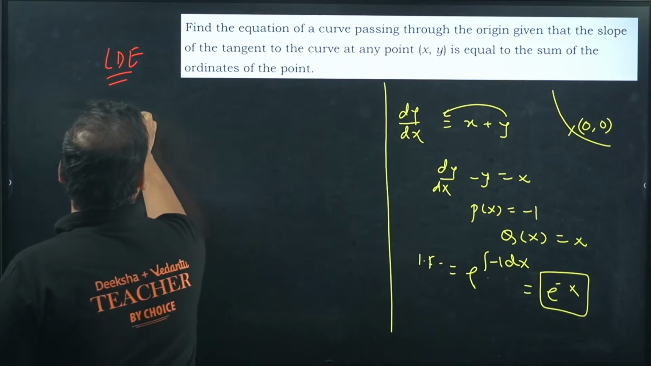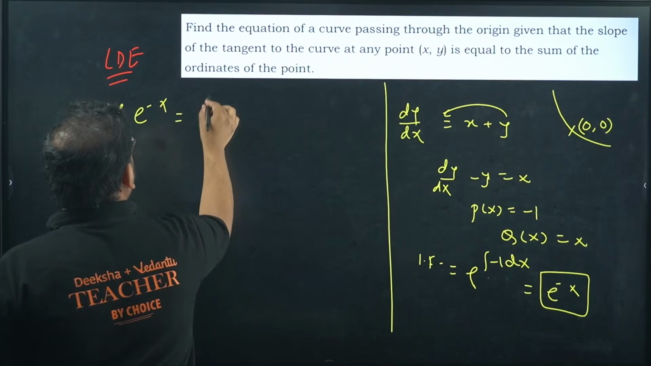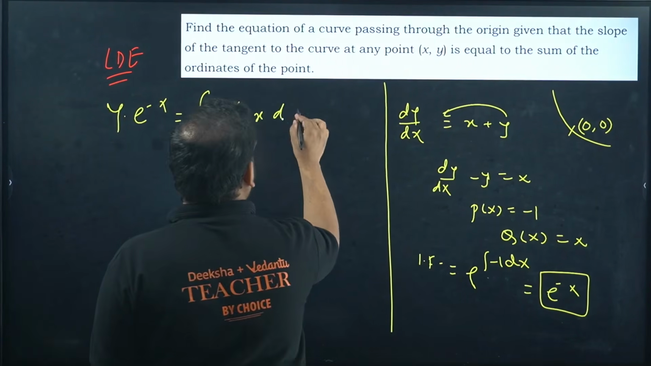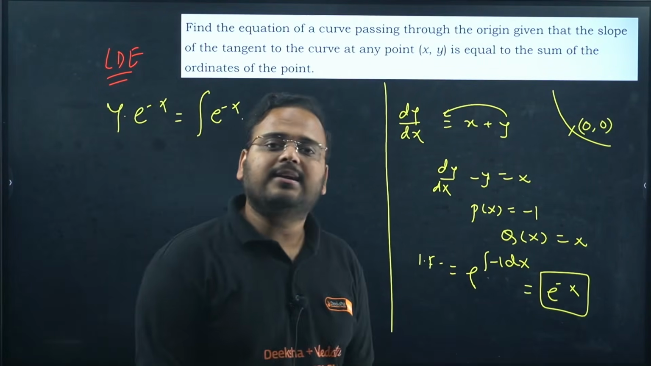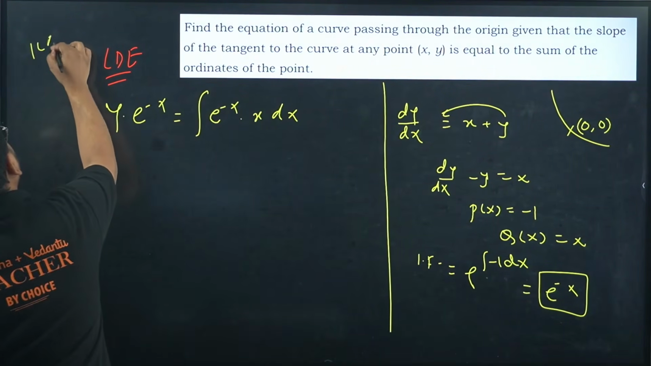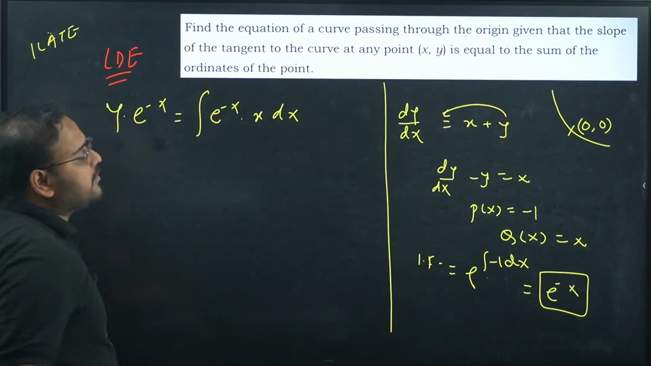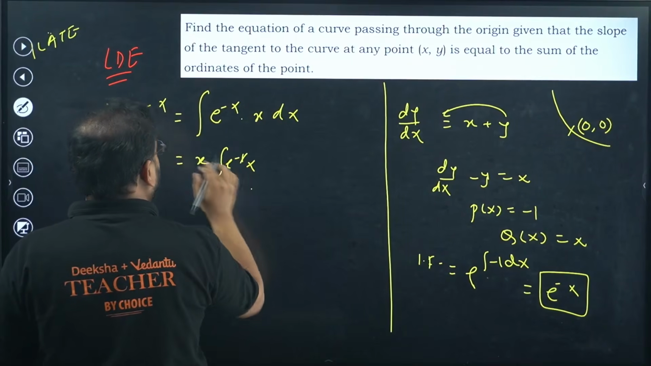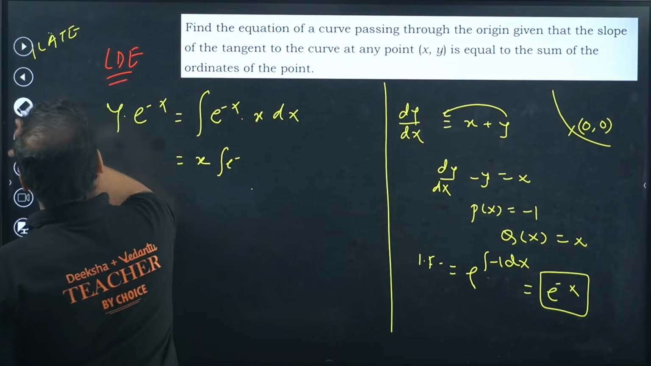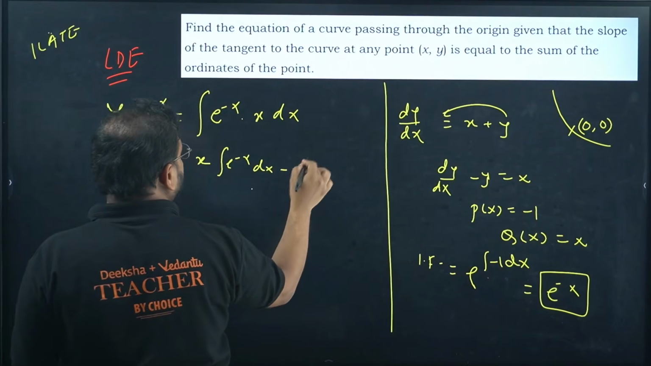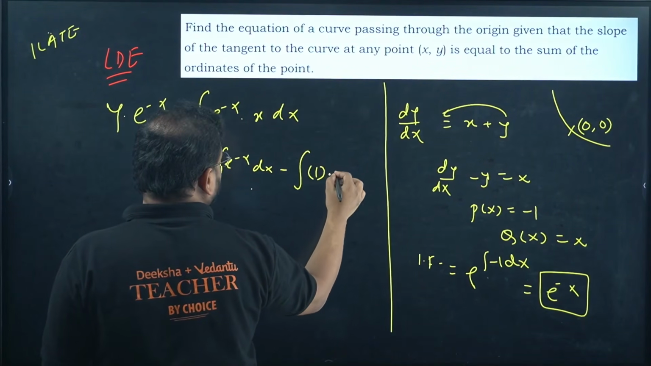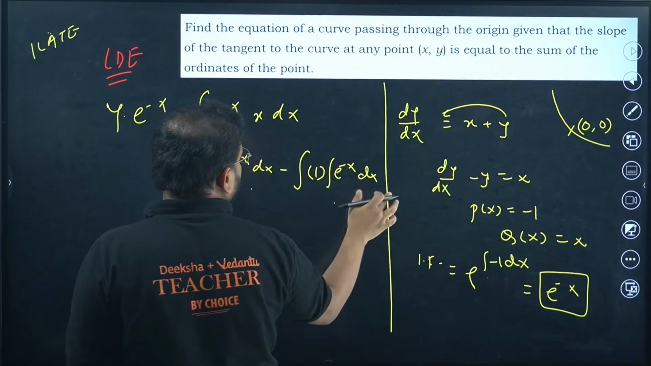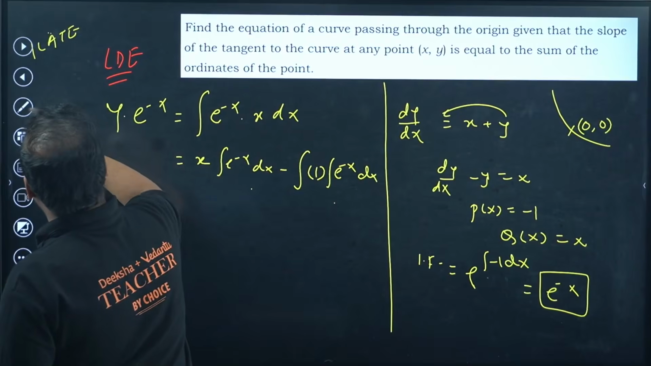Solution: y times e power minus x equals integration of e power minus x into the Q value, which is x. This is by parts. We can use ILATE. If you use ILATE, algebra has the preference over exponential function. So go like this: take x as it is, integrate e power minus x dx, minus derivative of x which will be 1, and e power minus x dx, integration one more time.